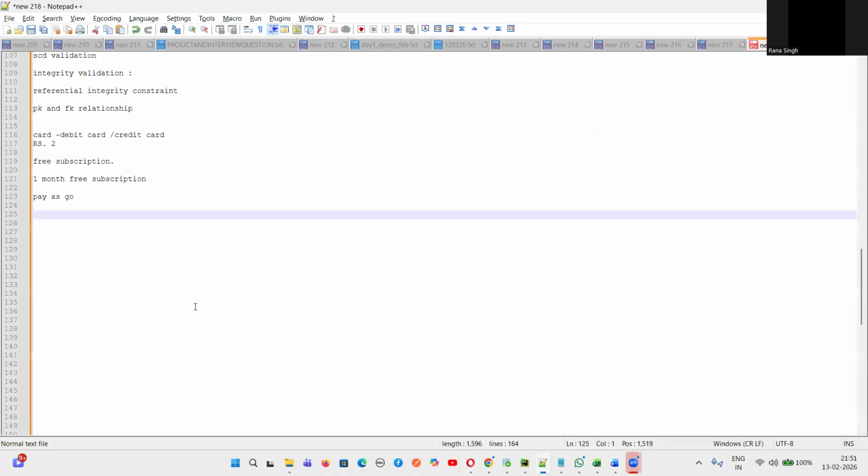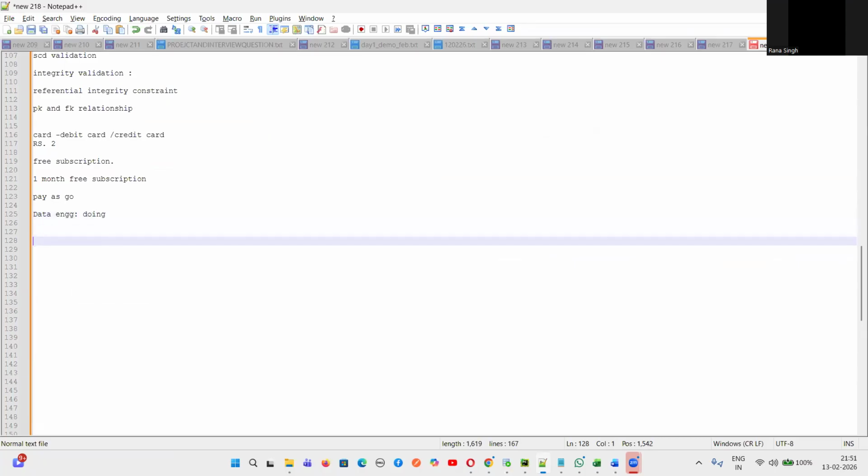So, guys, did you get some understanding? What is this data engineer doing, and what is this test engineer doing? Did you get some understanding, guys? Yes or no?